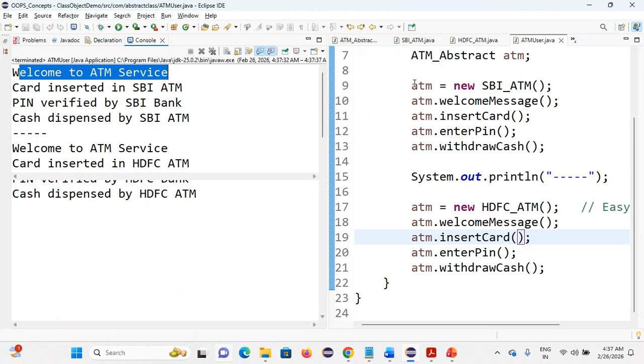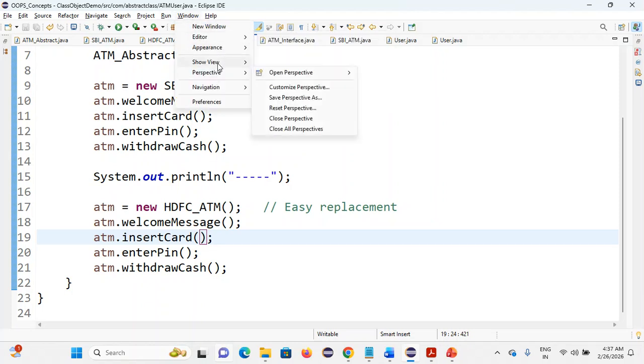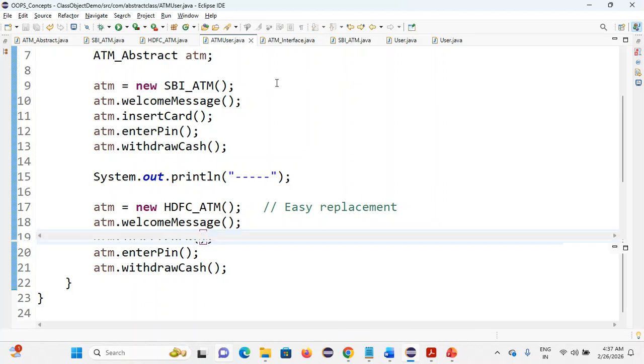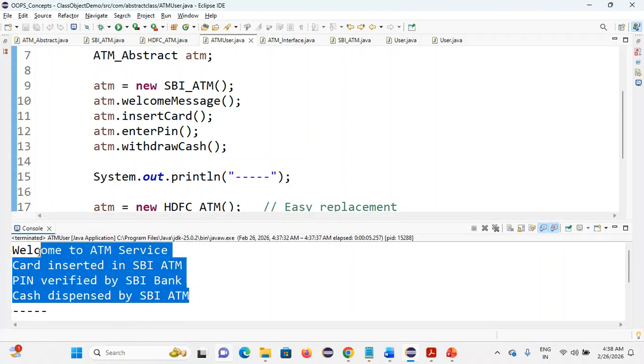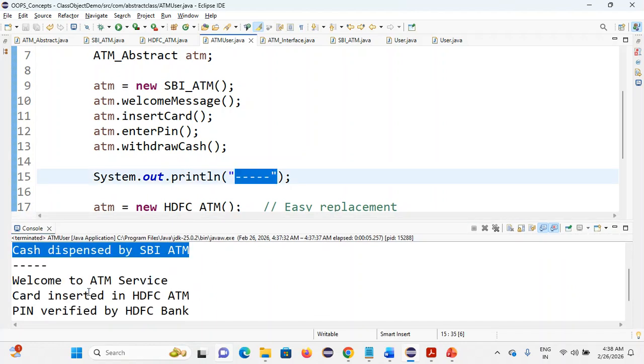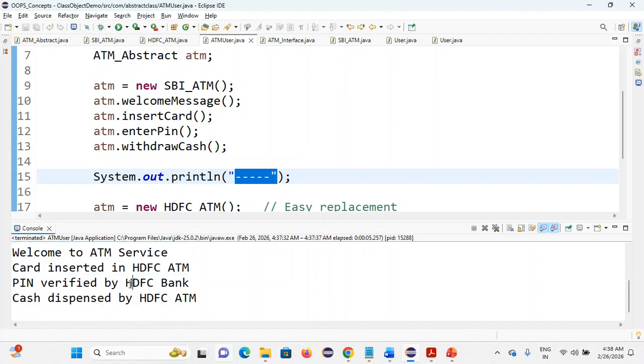See, welcome to ATM service. Card inserted in SBI ATM. Then the SBI ATM messages are displayed, followed by hyphens for differentiation. Next, welcome to ATM service. Card inserted in HDFC, PIN verified by HDFC, cash dispensed by HDFC ATM.